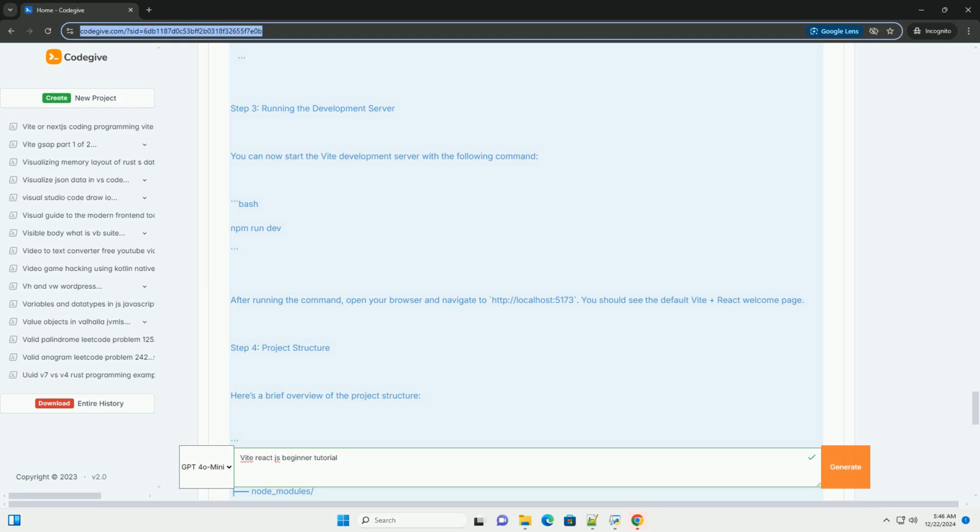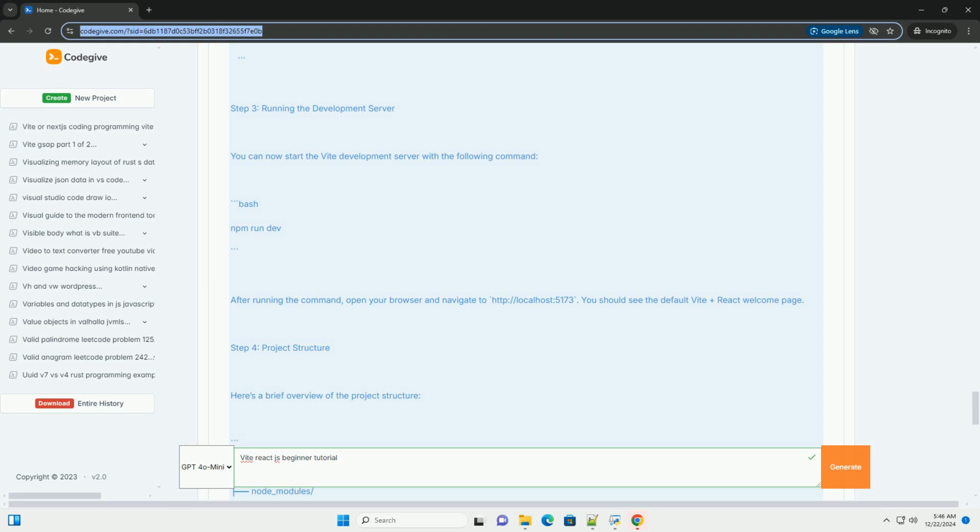src/, this is where your React components and application logic will reside. index.html, the main HTML file for your application. vite.config.js, the configuration file for Vite. Step 5, modifying the App component. Let's edit the src/App.jsx file to create a simple counter application.